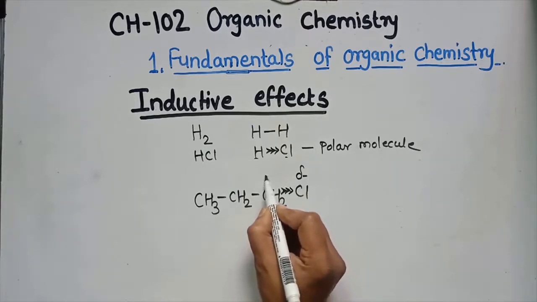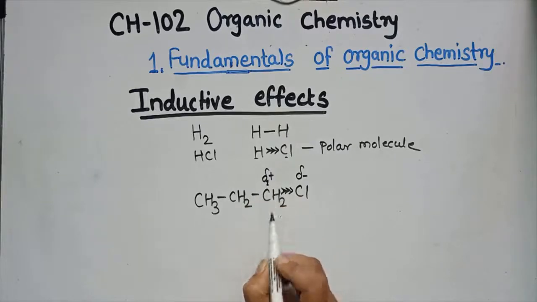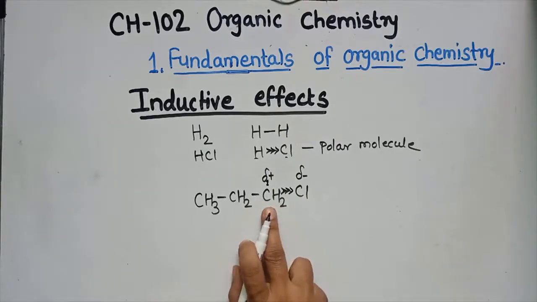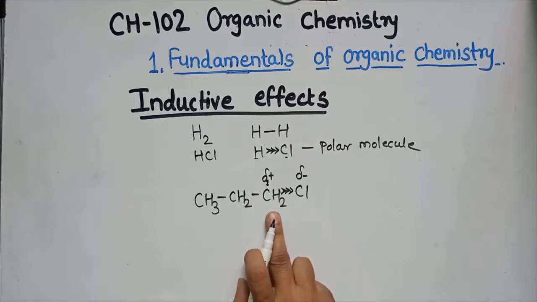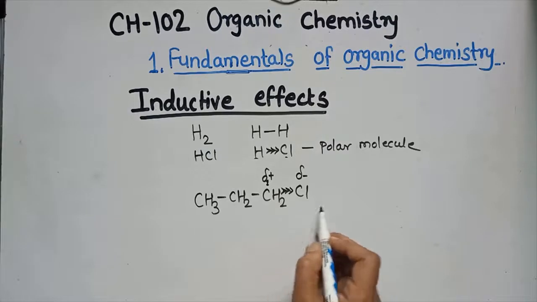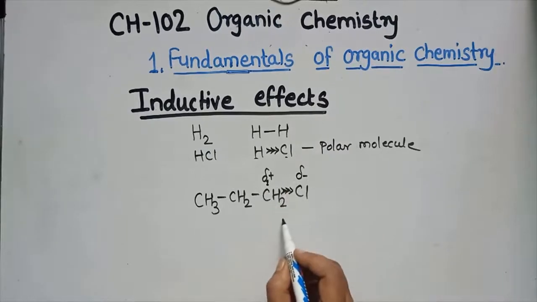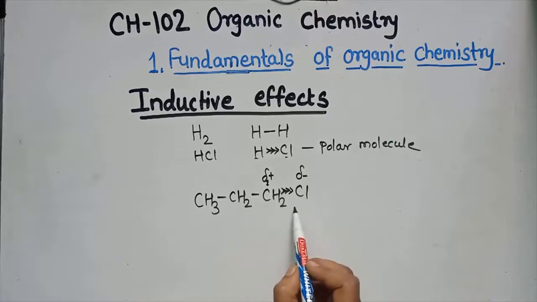And this carbon acquires a delta plus charge. This is delta 1. This is delta minus because it is more electronegative, and this one is electropositive. That means the polarization is induced here due to the charge separation.